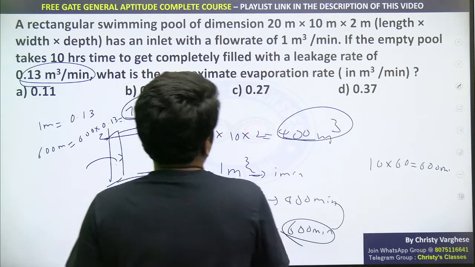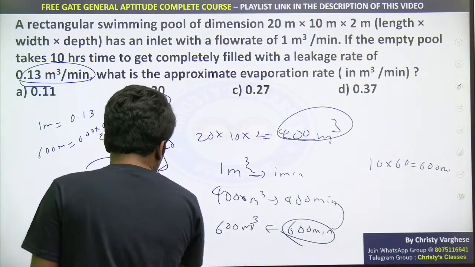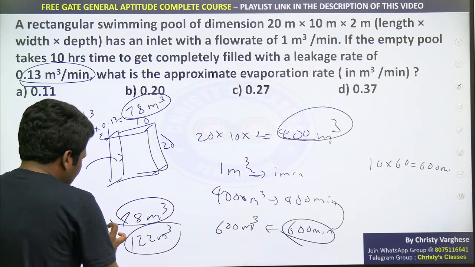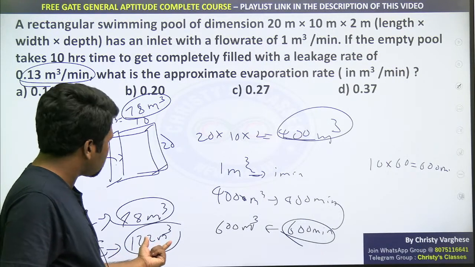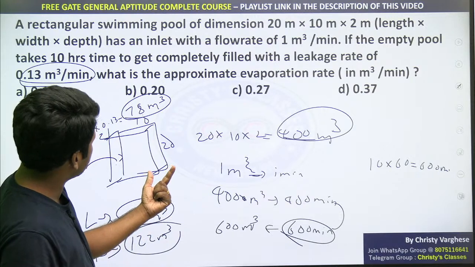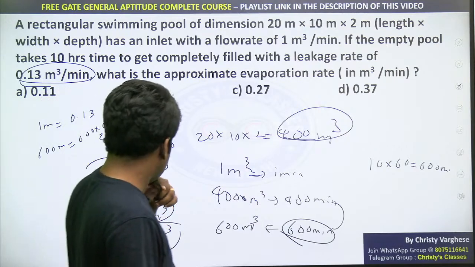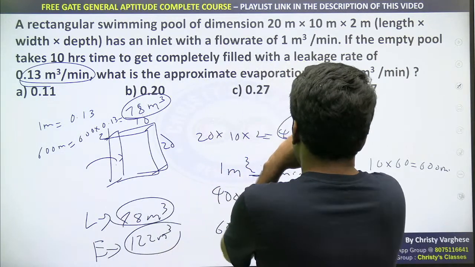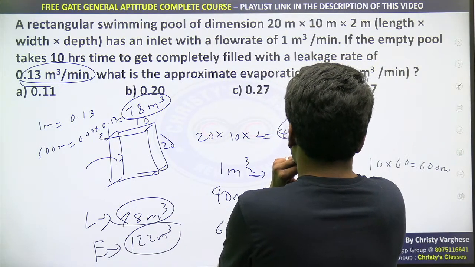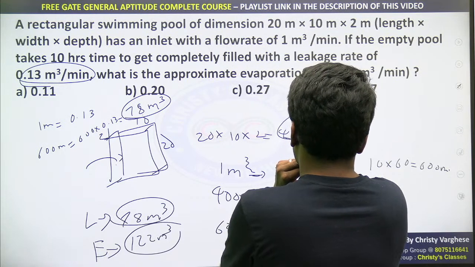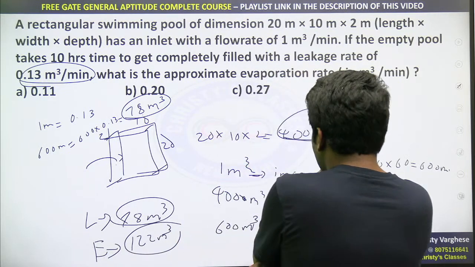Volume is reduced due to evaporation. 122 meter cube is due to evaporation, 78 meter cube due to leakage. In how many minutes is this happening? How many minutes? Just a minute. In 600 minutes, sorry, in 600 minutes this is happening.